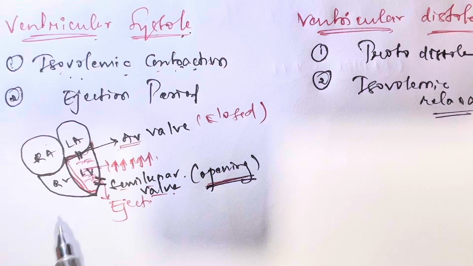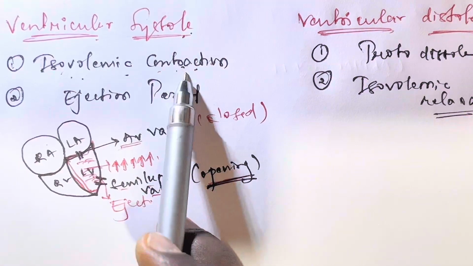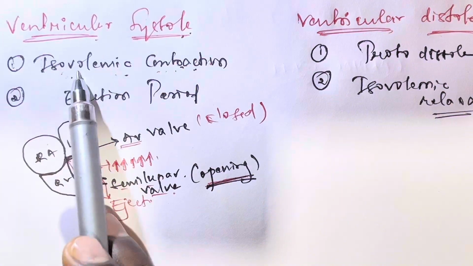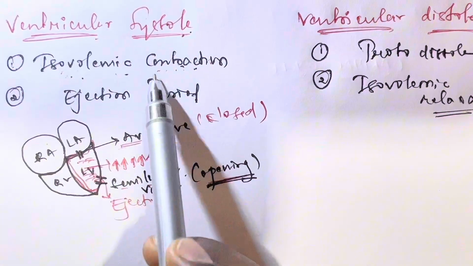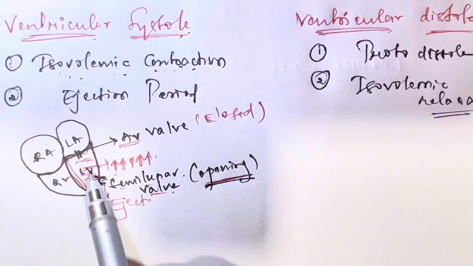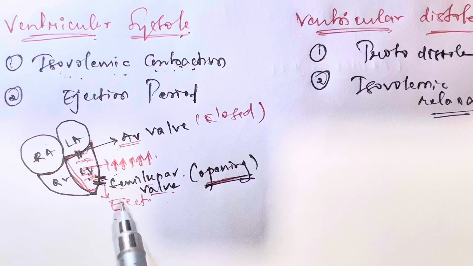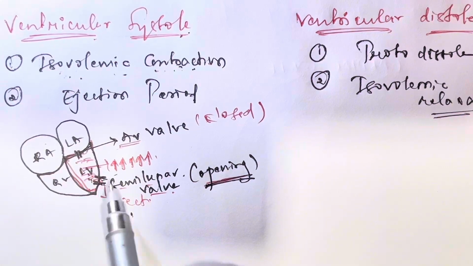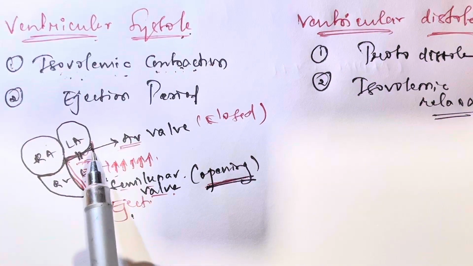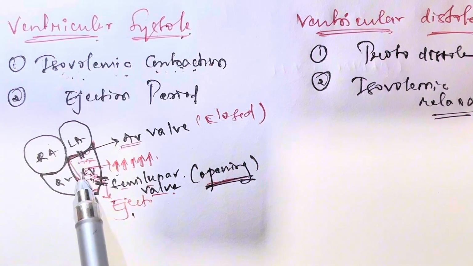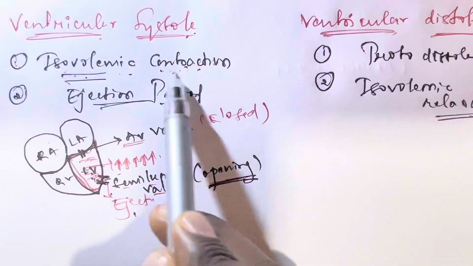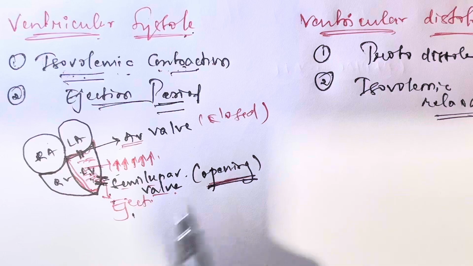So now we can take the particular isovolumic contraction in the ventricular systole. Here is an AV valve, here is a semilunar valve. So the ejection of blood from the left ventricle to the aorta takes place. The ejection period means the amount of blood which is ejected from the ventricle to the aorta. So isovolumic contraction and ejection period will be clear.